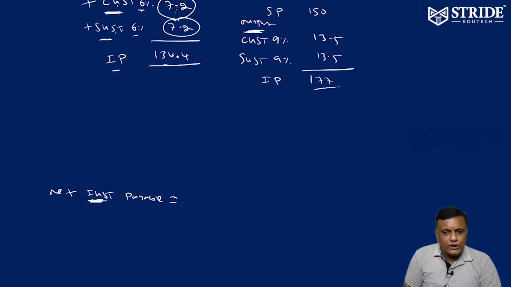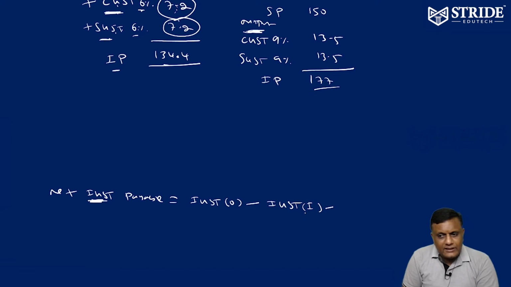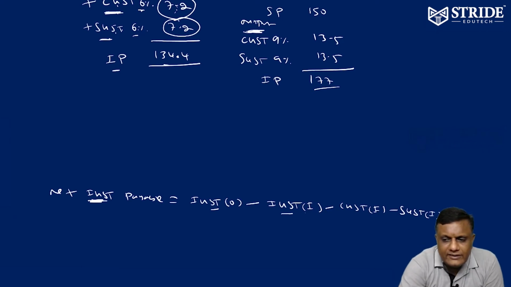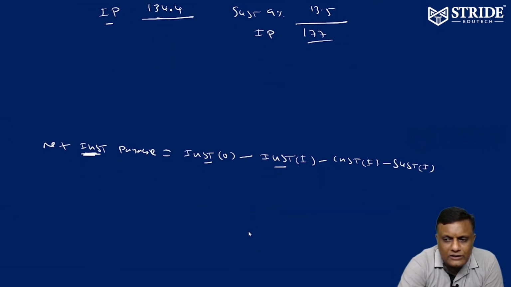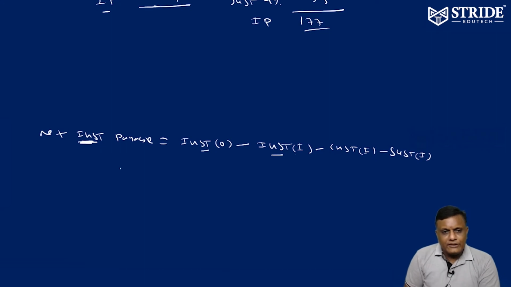Net IGST payable is equivalent to IGST output minus IGST input. That is, IGST on output is collected, and IGST on input is paid. Minus CGST input, minus SGST input. So this is the net IGST amount you have to pay. Kindly take note: net IGST payable is equal to IGST output minus IGST input minus CGST input minus SGST input. IGST means Integrated Goods and Service Tax. State to state sales means you have to charge this.